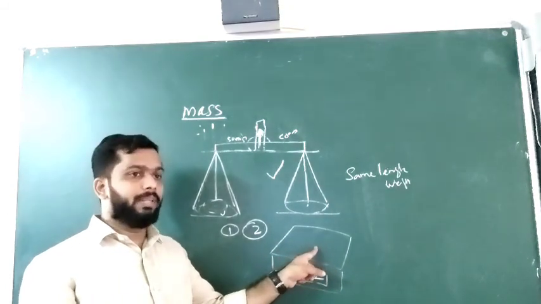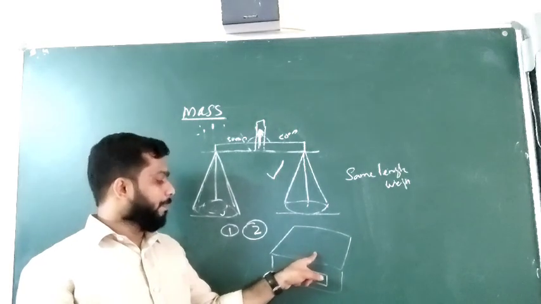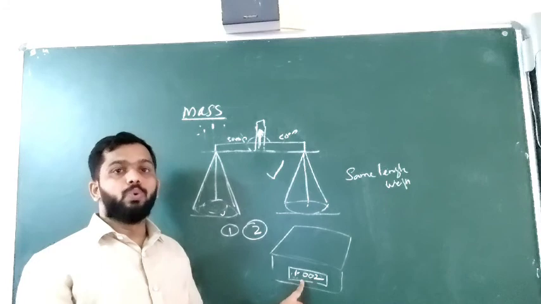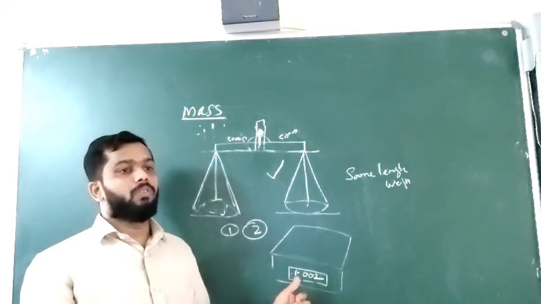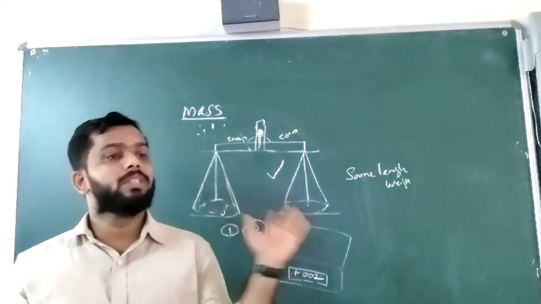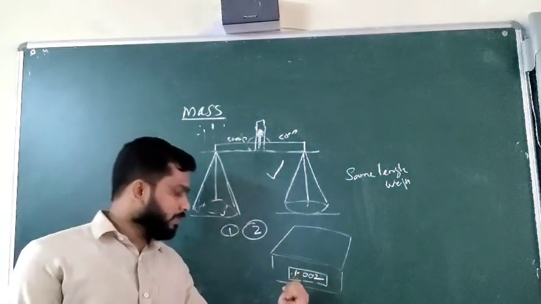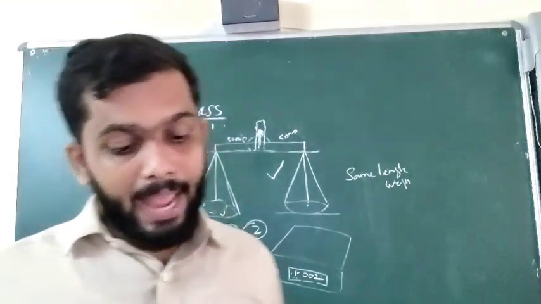There will be a sensor, and through that sensor it will automatically measure the mass of that object and show in the display that 2 kilogram is the mass of the object, or 1 kilogram, or 1.125 kilogram. So nowadays we have the electronic balance, which is advanced and very accurate.